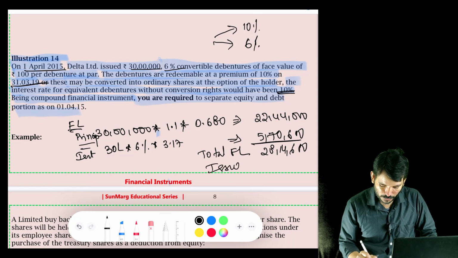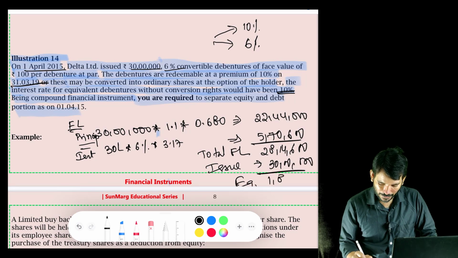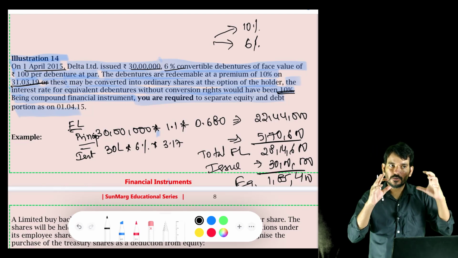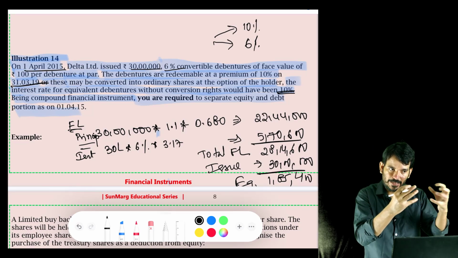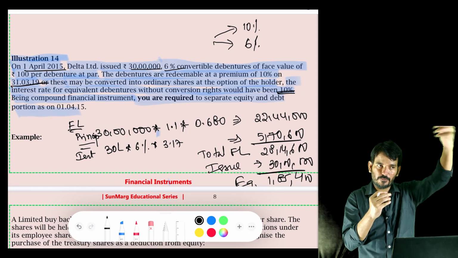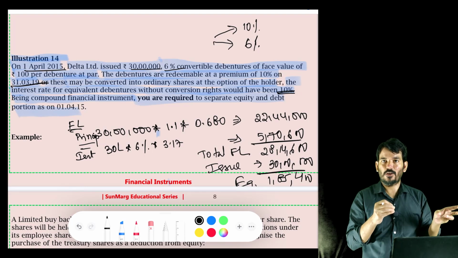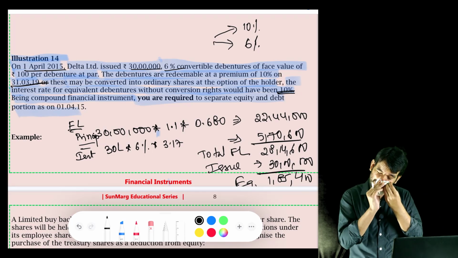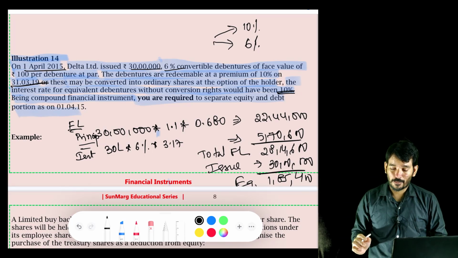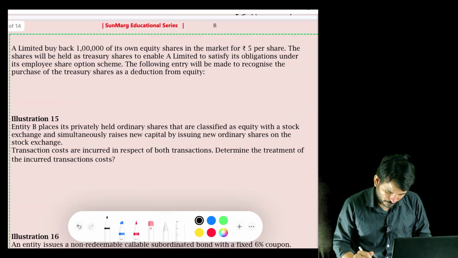But while I'm issuing debentures at 30 lakh, the remaining amount will go to equity, 1,85,400. Are you understanding? Out of the total proceeds I'm receiving from a debt, I will convert all my future liabilities at the existing market rate to present terms. The remaining will all become my equity portion. So this is a classical example of your compound financial instrument.